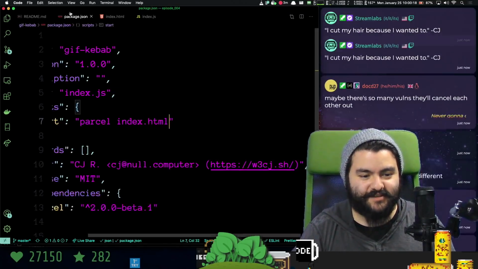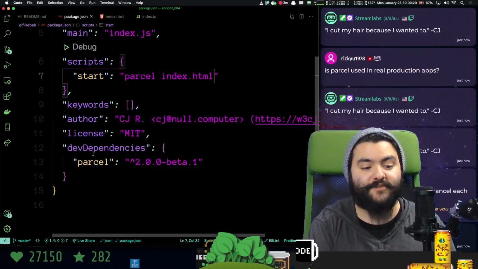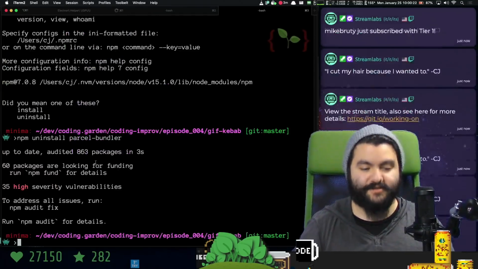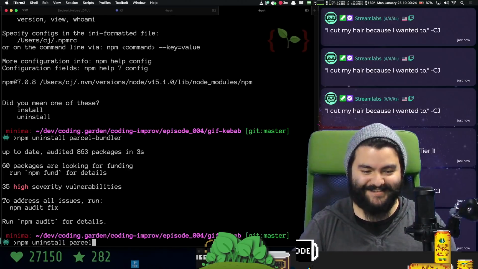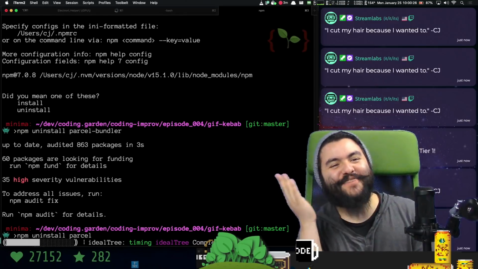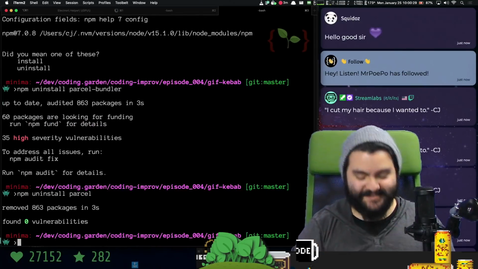Wait, I thought I just uninstalled it. How do I still have... I have a vulnerability. Oh, I have to do... Wait, no. Oh, because I installed Parcel. I thought we added a cooldown to some of the commands.